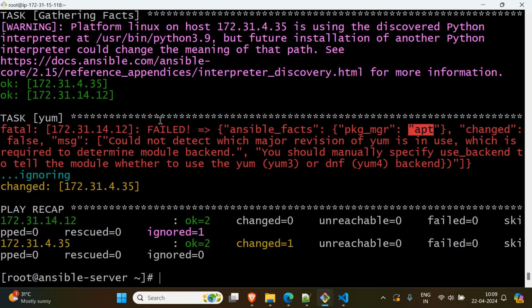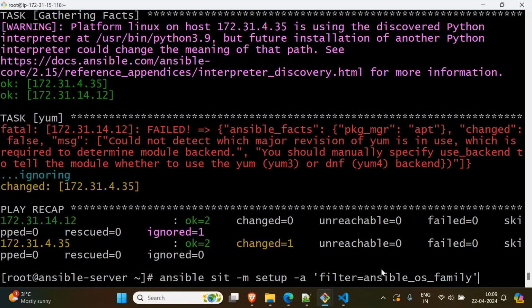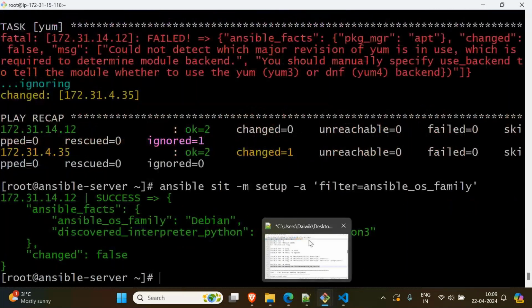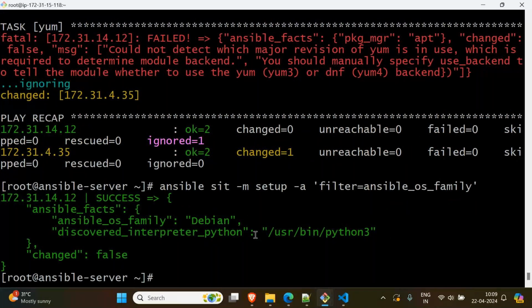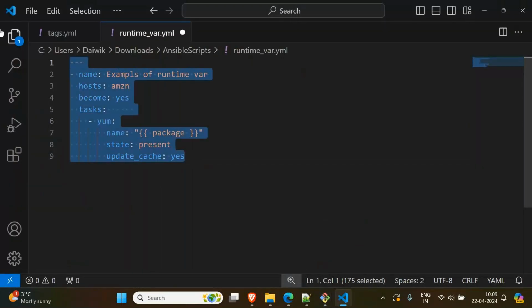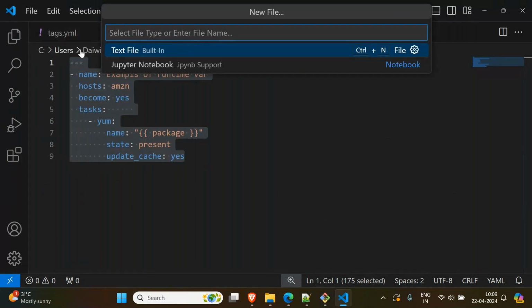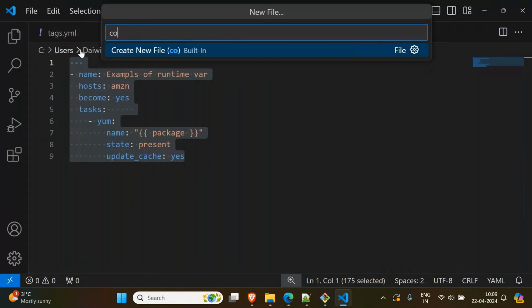I told you that in the variables we have different types of variables. So for example, this is a variable. These conditions I can use. If the Ansible family belongs to Debian, then use the apt module. If it belongs to Red Hat, then use another type of module, like that. For example, the same code I can write differently. New file. This time I will give something like conditions.